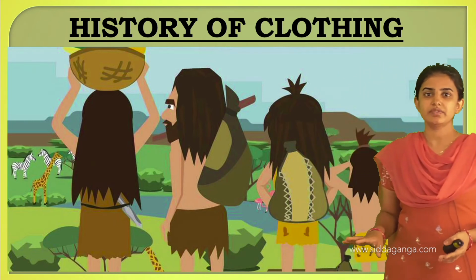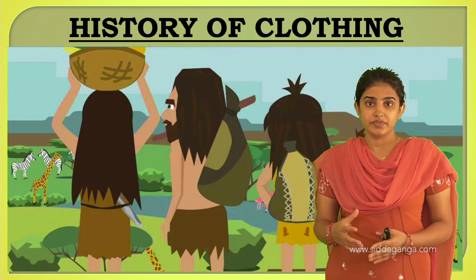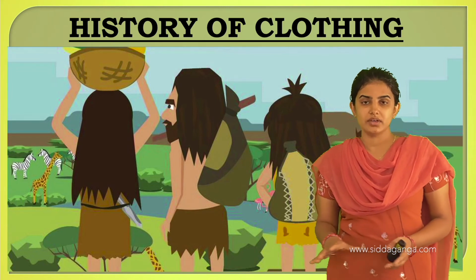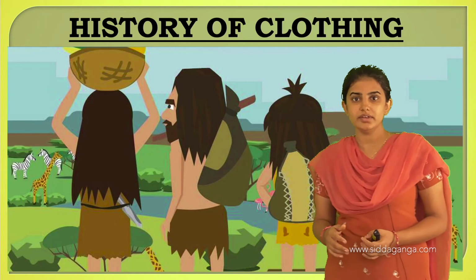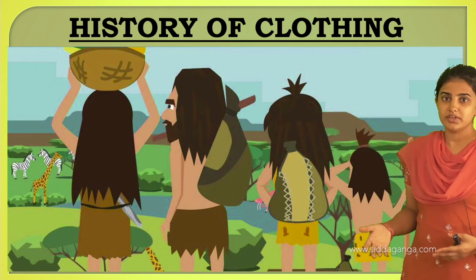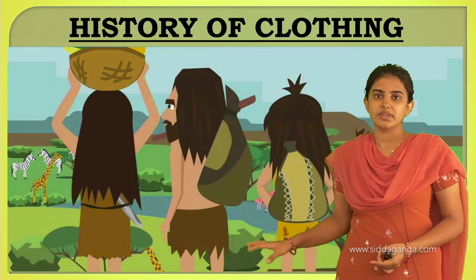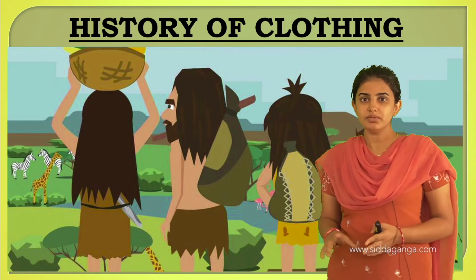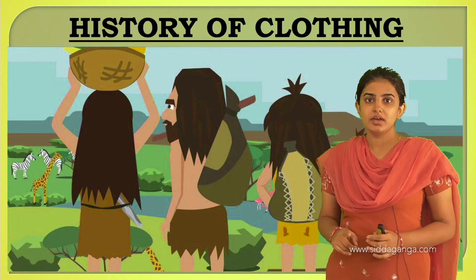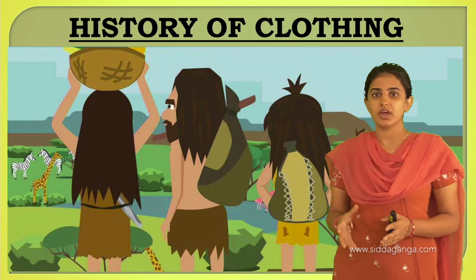And in the next generation, what happened? Man slowly learned and developed the skill of weaving in olden civilizations like India, China and Japan. Till the 13th and 14th century, man used to wear unstitched cloth, for example dhoti, sari, lungi and muffler. These types of cloths are used nowadays too.